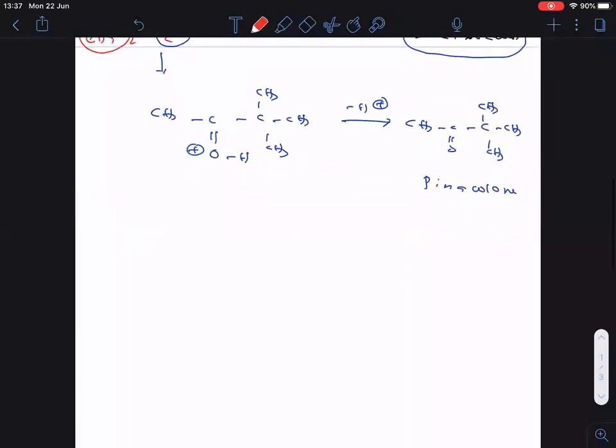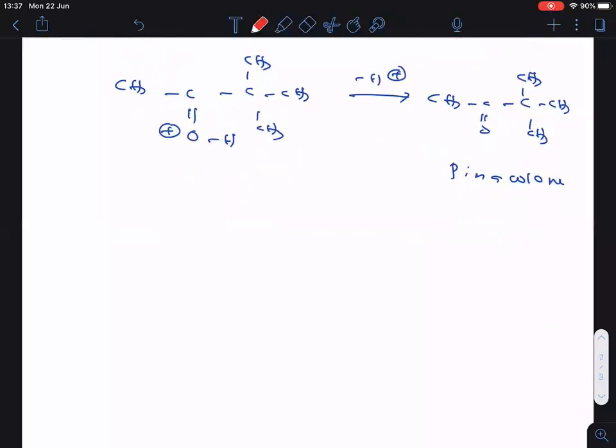Clear? Let us take still some other examples to explain the pinacol to pinacol rearrangements. Now let me take here one more example to explain the pinacol to pinacol rearrangement.